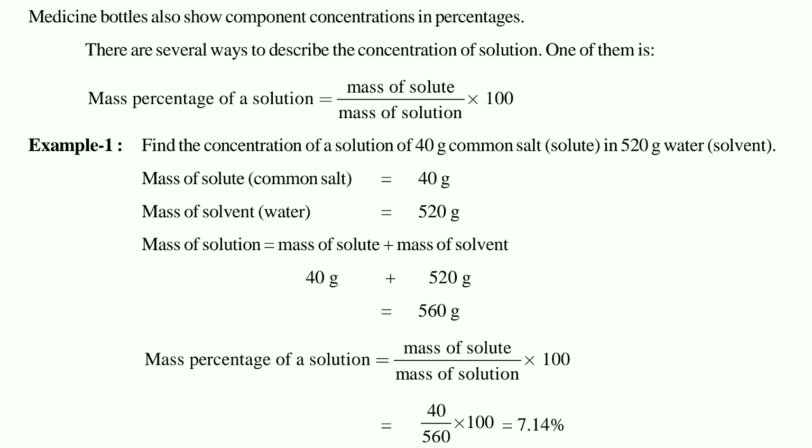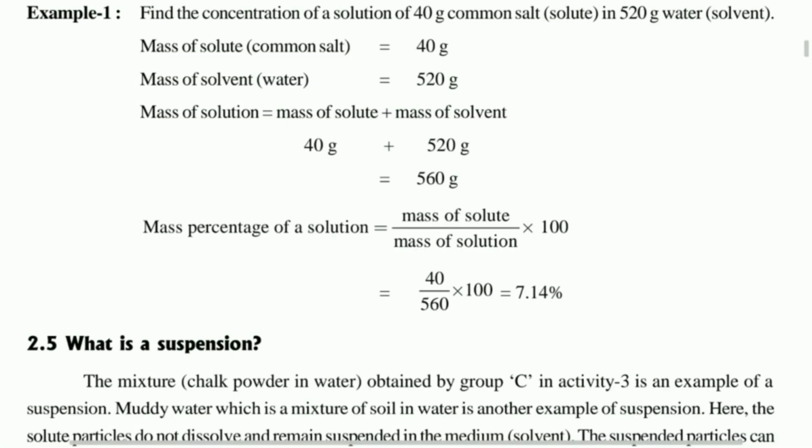Then how will we calculate it? By the above formula, mass percentage of solution equals mass of solute upon mass of solution into 100. So the mass percentage of solution we have to calculate. For solute, the value is 40 gram. And the mass of solution is 40 plus 520, that is 560, into 100. Then we will get the answer for it.